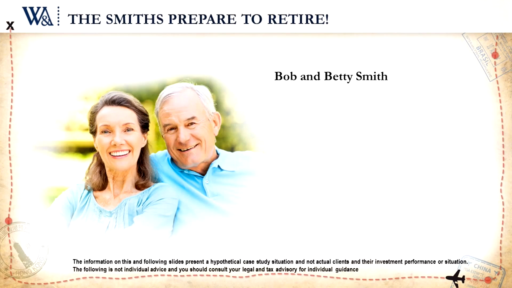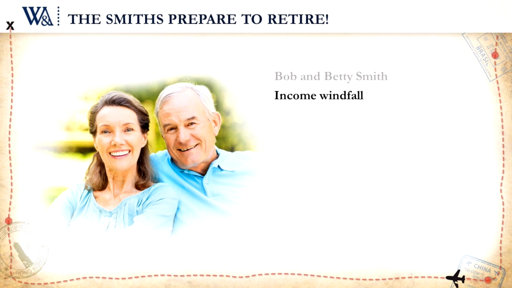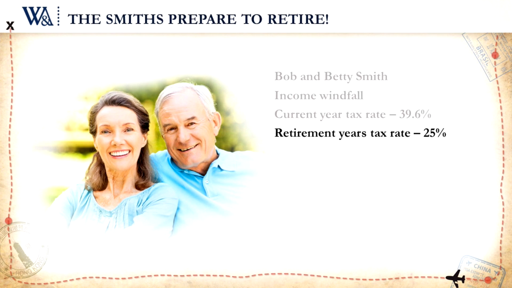Thanks, Kathy. I'm going to pick the Smiths up now and remind you how we can find them alpha through charitable giving. So they're 66 years old. Important things to know about the Smiths. This year they've had a big income windfall to cause their income to go up. Just think maybe they've gotten a big bonus or something like that. And because of that income windfall, their tax bracket has now gone up to the highest federal tax bracket of 39.6%. In retirement, we're estimating that their tax bracket will go down to about 25%. So 39.6% right now, 25% after retirement.